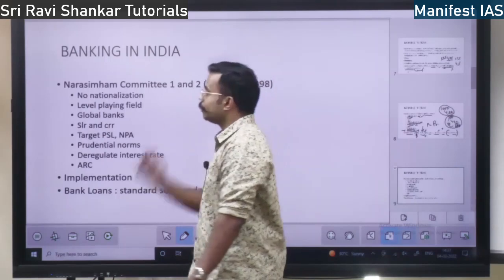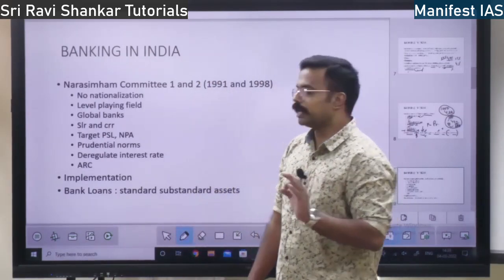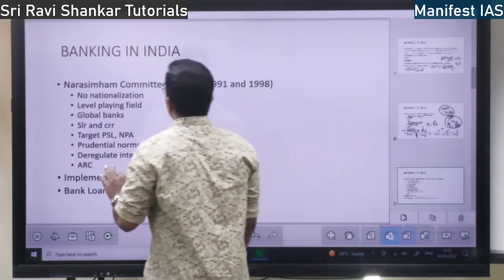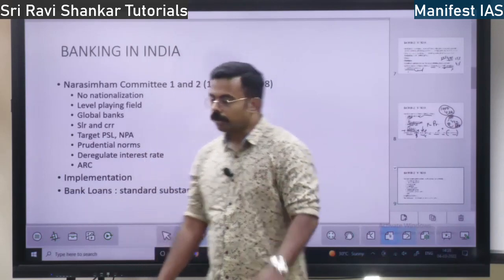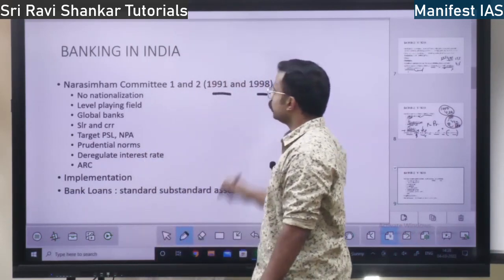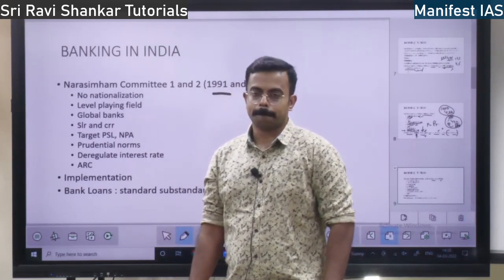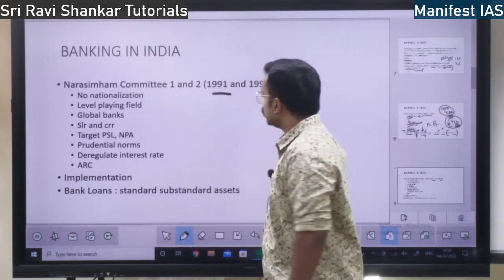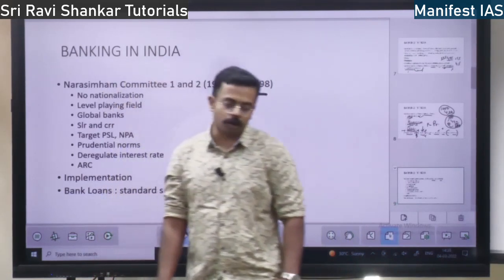Next, the Narasimham committee. There is a banking committee. The committee names are important. Narasimham committee 1 and 2. There are 2 committees. The first committee comes in 1991. The second committee comes in 1998. So what is this Narasimham committee? What does it say? The 1991 committee, what does it say?